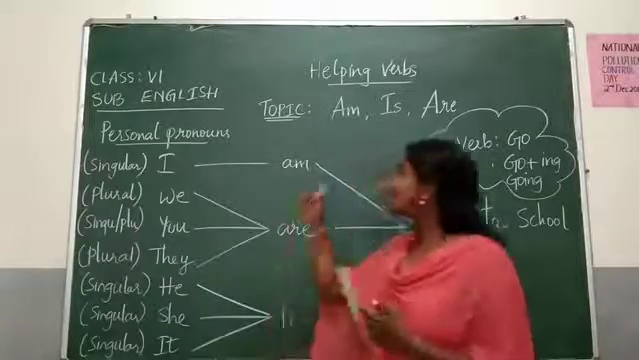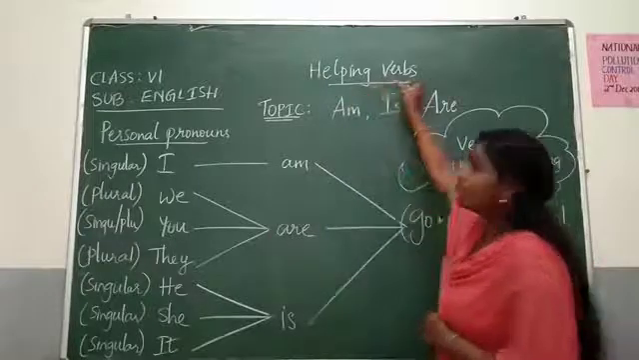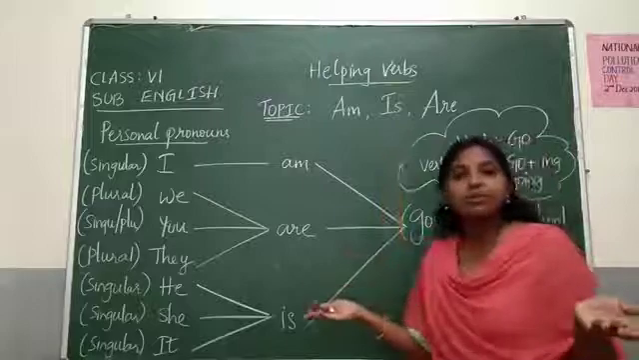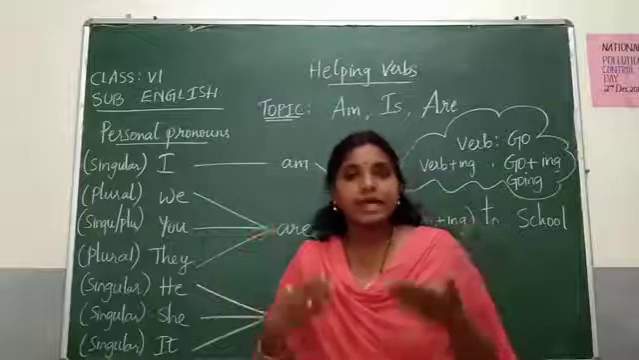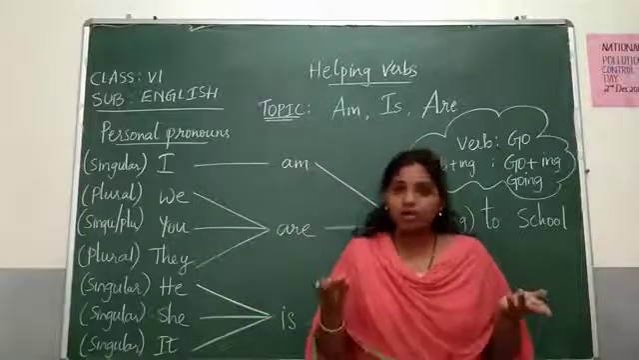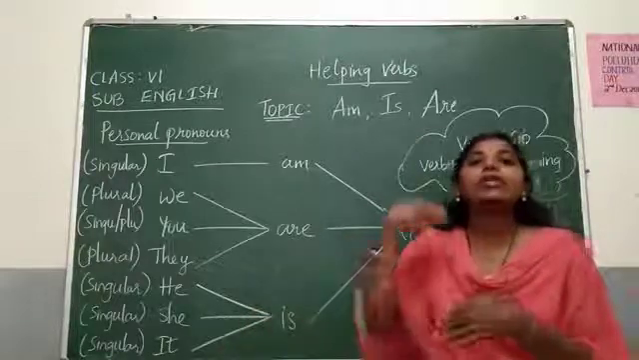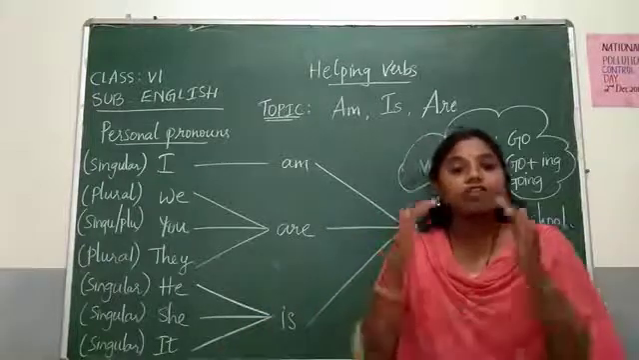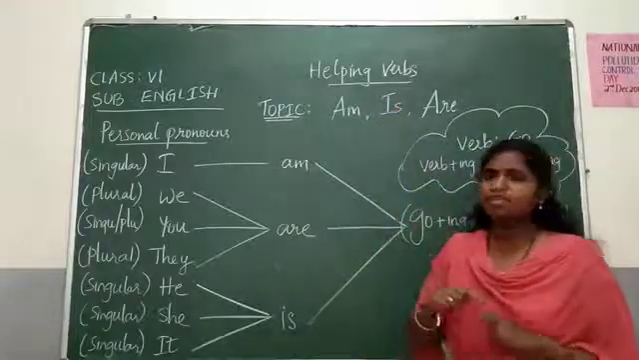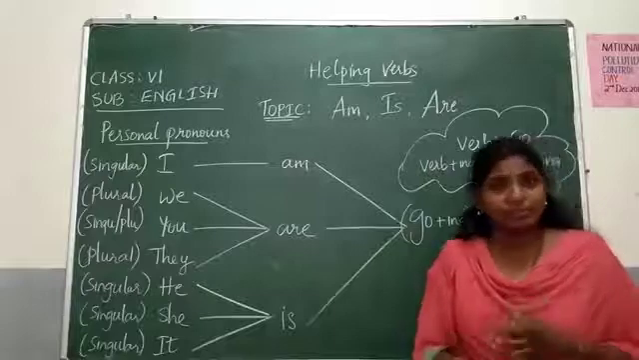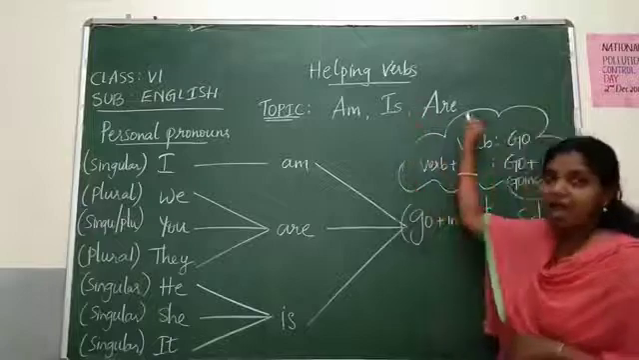Look, the name itself tells us that some word is helping verbs. Verbs are all called action words. Those words which tell about the actions are called verbs. These verbs are also dependent on a few words, and those words are called helping verbs. So, what are the first three helping verbs we are going to learn today? They are am, is, are.